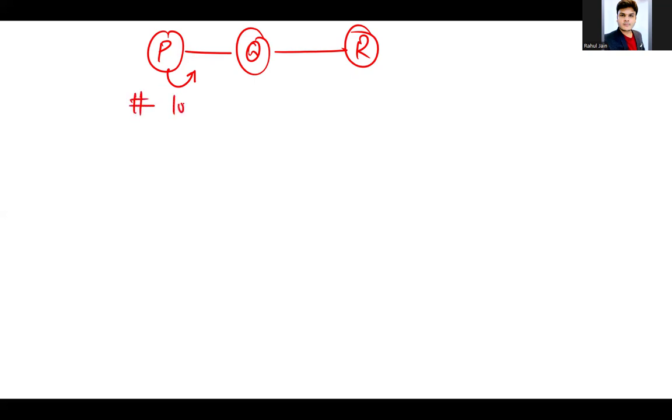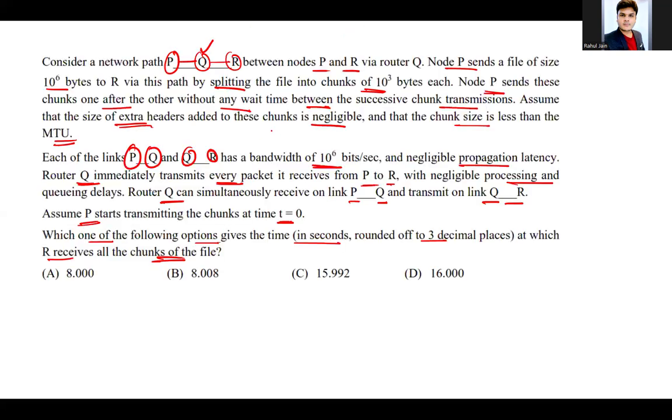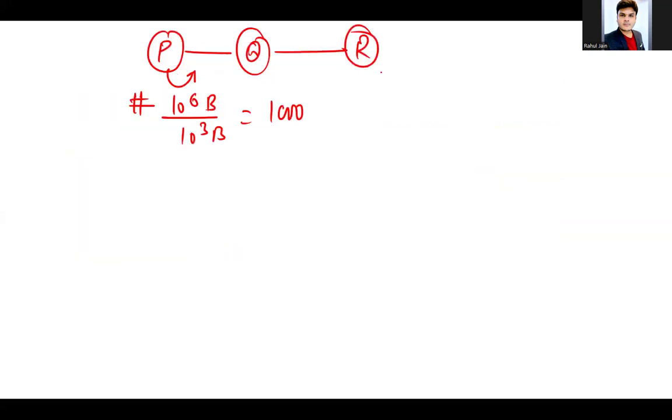That is 10 to the power 6 divided by 10 to the power 3, that is 1000 packets it will send, because we use the file size and divide by the chunk size of 10 to the power 3 bytes each. So 1000 packets it will send.